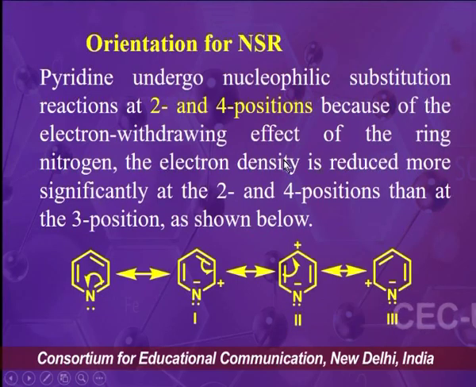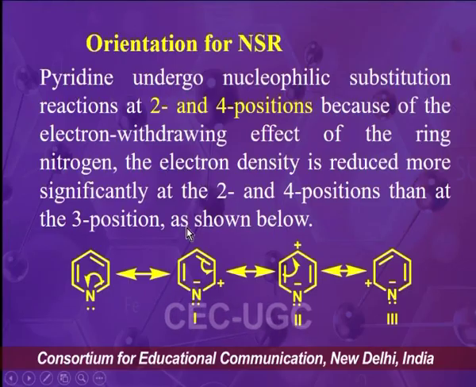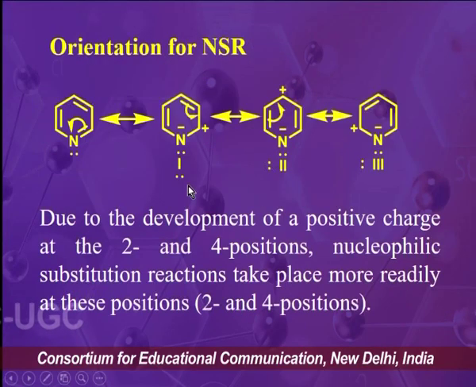The electron density is reduced more significantly at position 2 and position 4 than at position 3 of the pyridine ring. As you can see, in these three intermediates there is positive charge on the second position and fourth position. So you can see that there is no positive charge at the third position of pyridine.